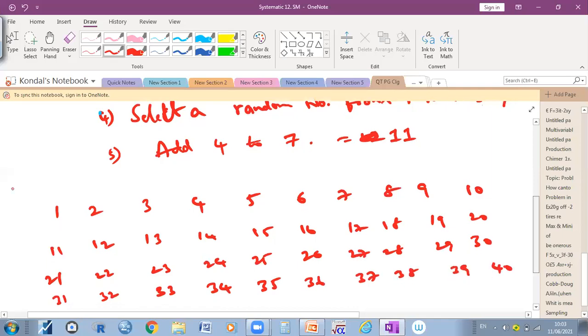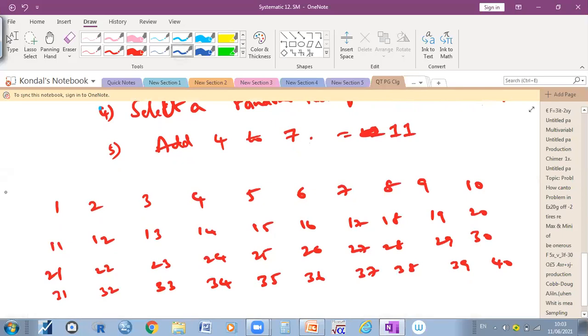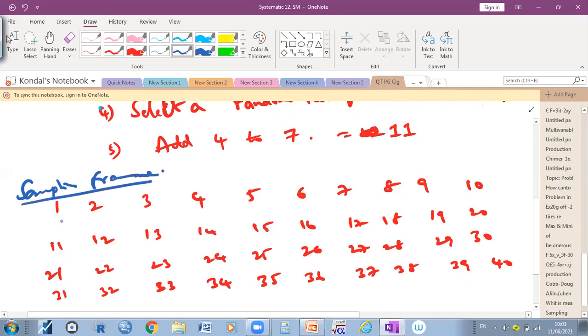Here I list out what is called the sampling frame. So here, for the 1 to 40 members, I will list out their names. For example, roll number 1, roll number 2, roll number 3, their names.